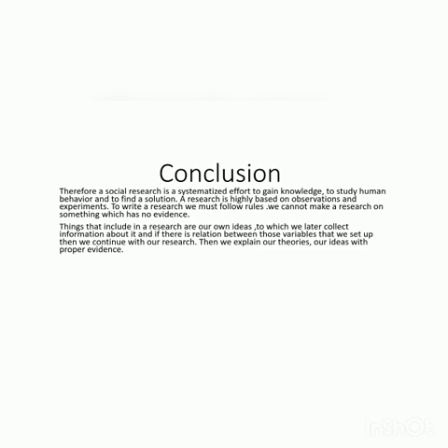So if you want to write a research, we give our own ideas. Later we collect information about that idea, whether there is a relation between those two variables.